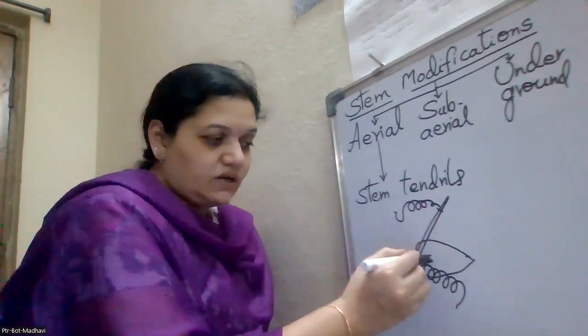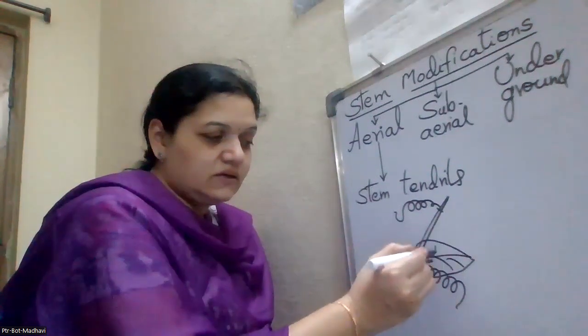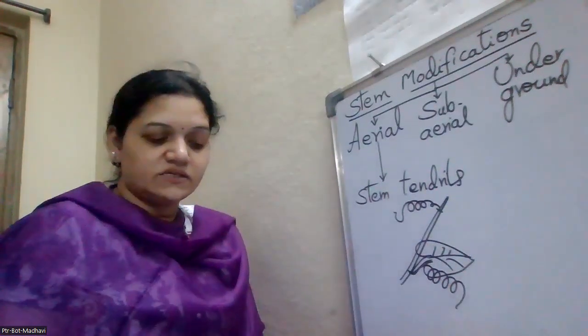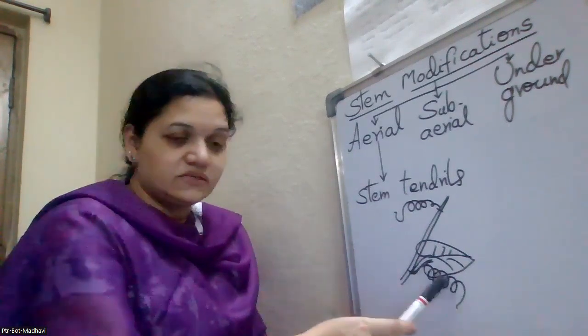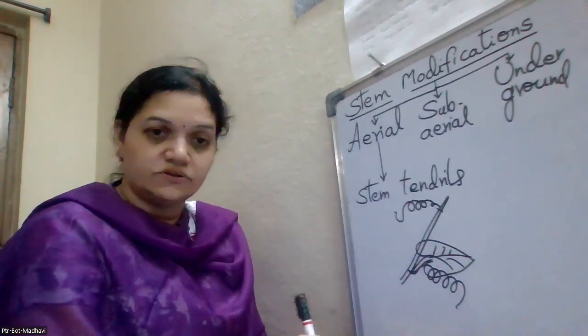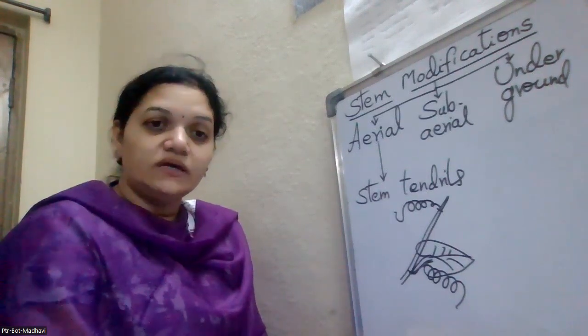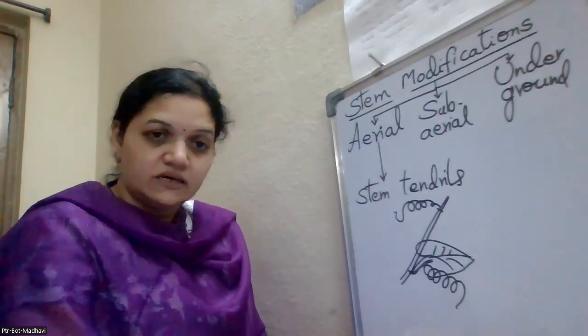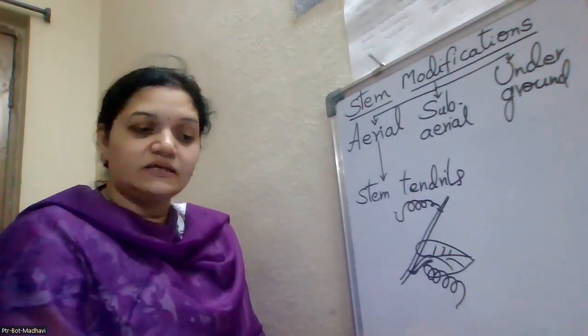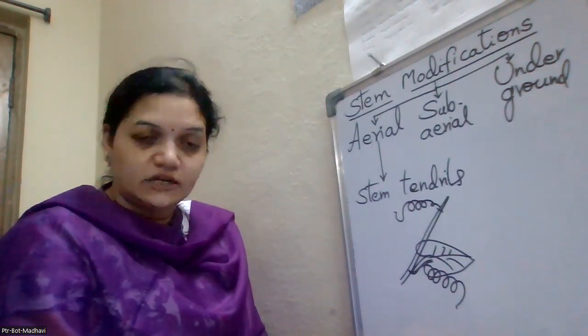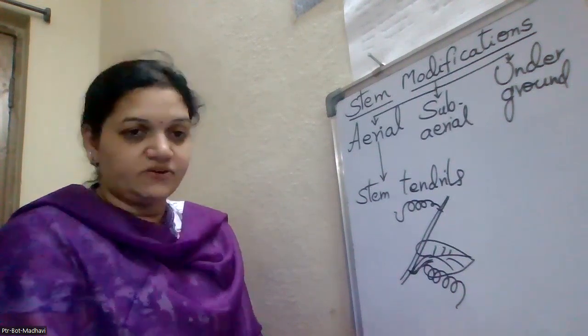Okay. So like this, the modification occurs in the plant body, that is the stem tendrils. In this, the spring-like structure is the tendril. Done. So in the stem tendrils, two examples: the axillary buds modify into tendrils in gourds and the terminal bud modifies into tendrils in the grapevines.